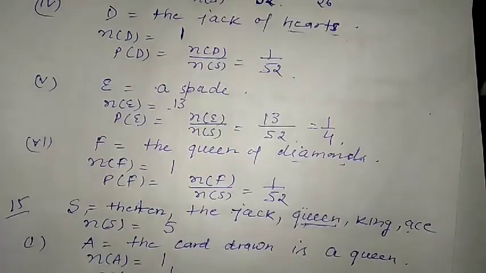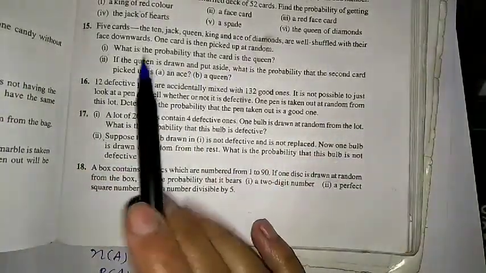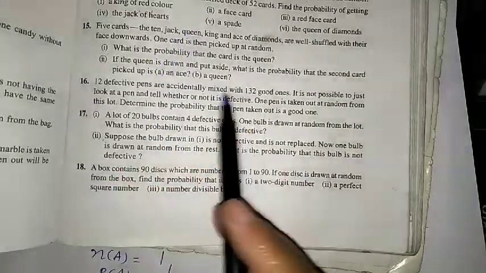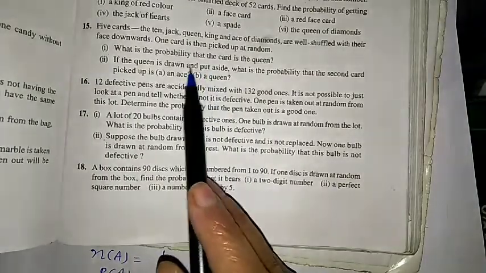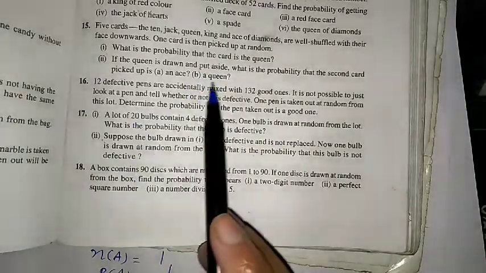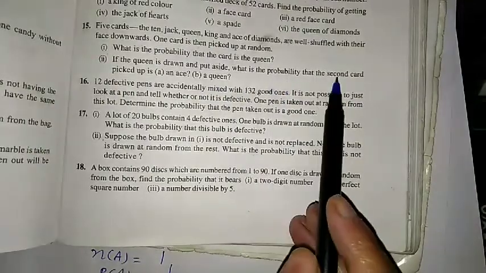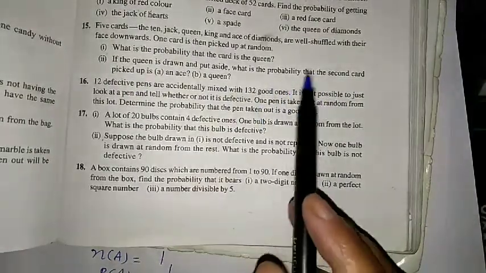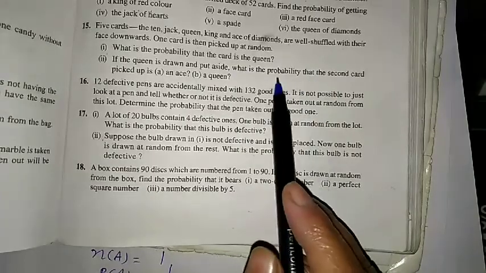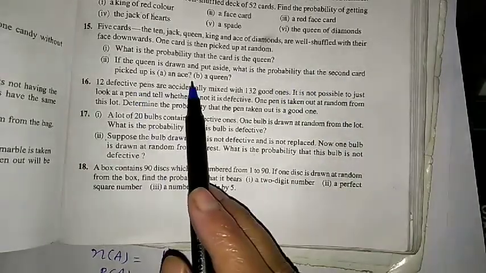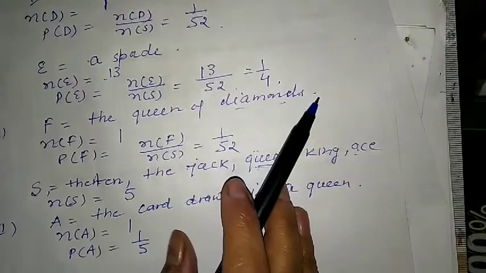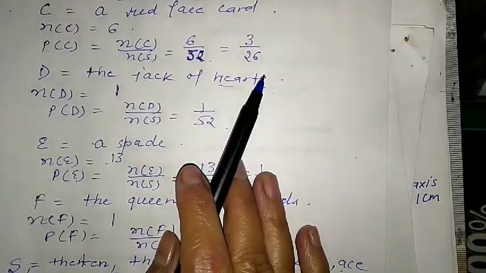Now in the second part, what we are given here is that the queen is drawn and put aside. Now the queen is put aside, it means how many remaining cards are there? So a new sample space will be there. The new sample space is here, so number of S is equal to 4. Again, what is the probability that the second card is picked up randomly? So what is the probability that the second card picked up is an ace and a queen? So the sample space will change.